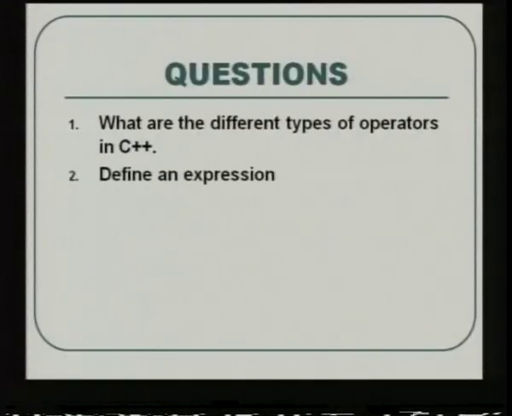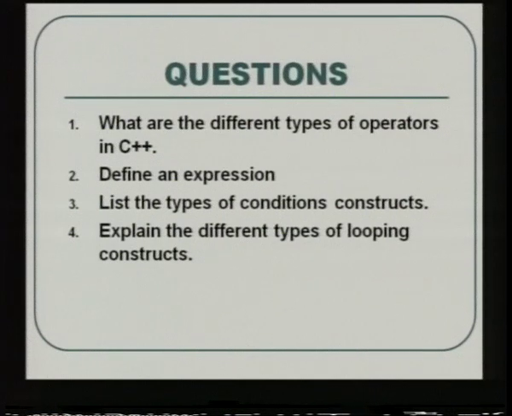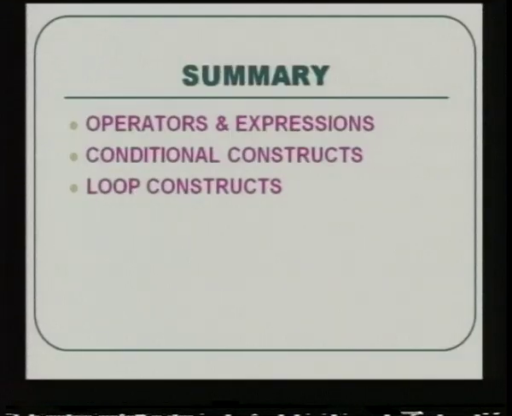The questions that could come from this session are the different types of operators in C++, what all an expression holds, like constants, variables and so on, types of conditional constructs, loops and decision making. In loops you have while, for and do while, and the significance of the break and continue statements. In today's session we have seen operators and expressions, the conditional constructs and the looping constructs. We will see in detail the way to compile C++ programs, and we will proceed with the introductory concepts of classes and objects in C++ in the next session.